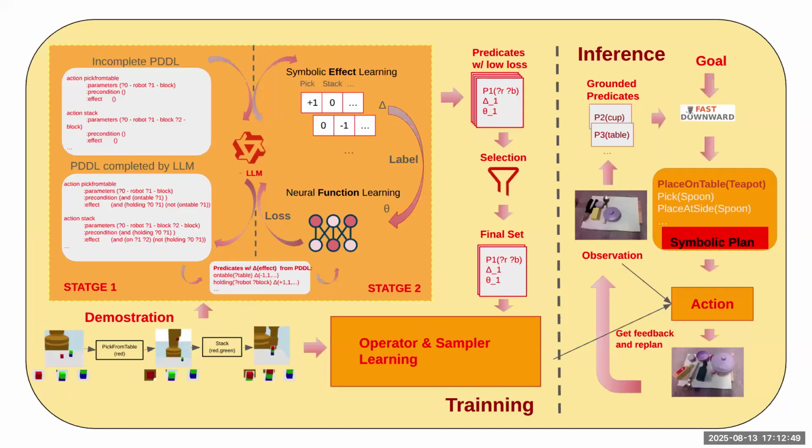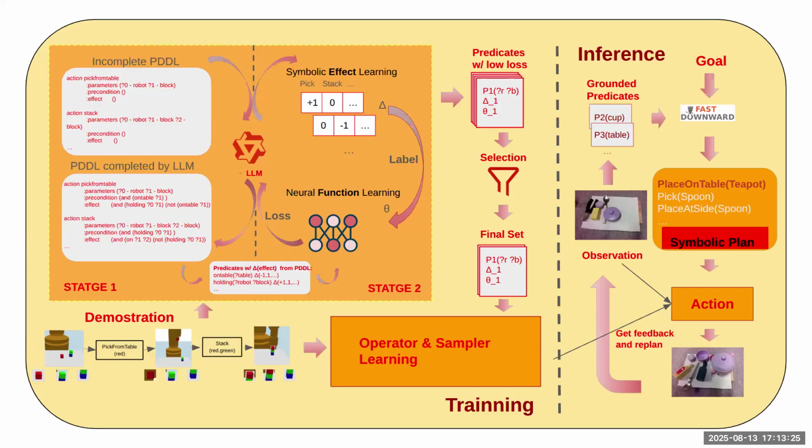This is the whole framework for our methodology. Let's start from the training time. Assume we have a bunch of demonstrations. In most of the domains, we use 500 demonstrations, which are action trajectories, so you have state and action, state and action, and so on. First, from the demonstration, we have a very incomplete PDDL, and then we let the LLM complete it for us. Then we can derive some predicates and use neural classifier training to complete these predicates.